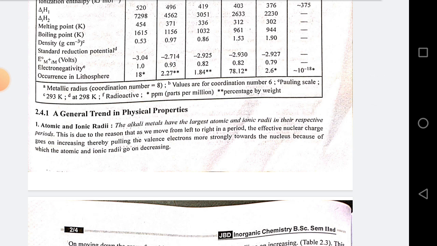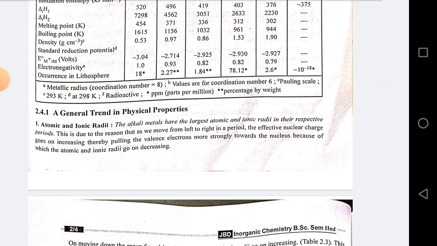Number 1. Atomic and ionic radii. The alkali metals have the largest atomic and ionic radii in their respective periods. This is due to the reason that as we move from left to right in a period, the effective nuclear charge goes on increasing, thereby pulling the valence electron more strongly toward the nucleus, because of which the atomic and ionic radii go on decreasing.